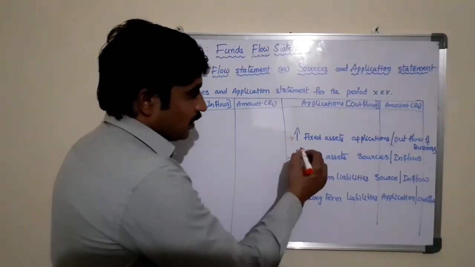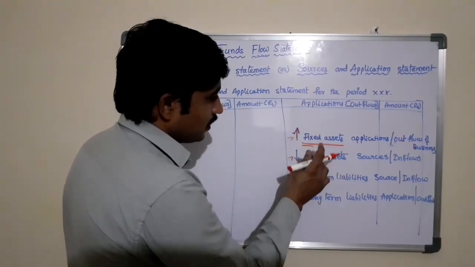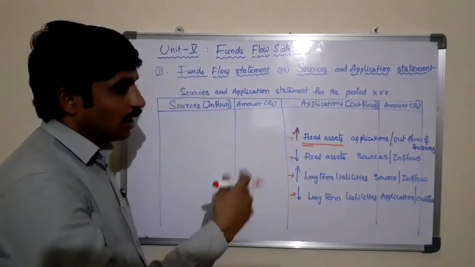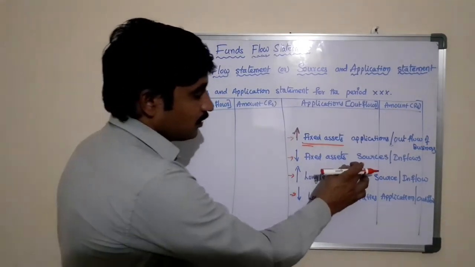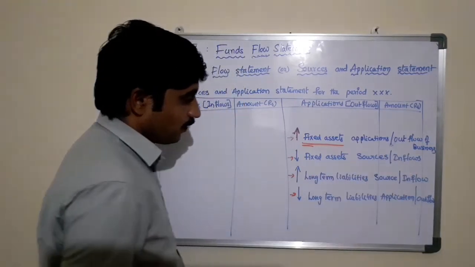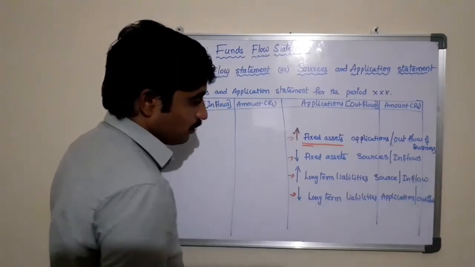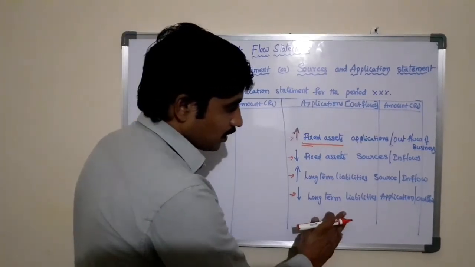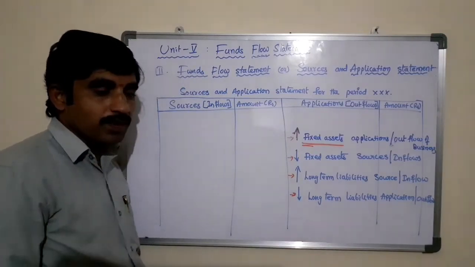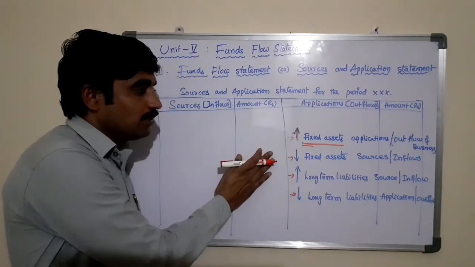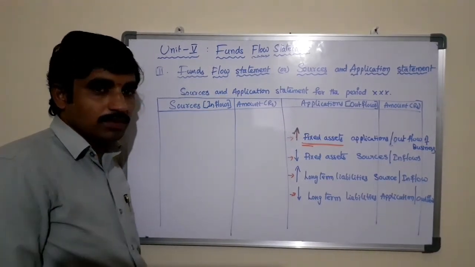Any increases in fixed assets, that is application or outflow, and any decreases in fixed assets, we need to treat as a source or inflow. Any increases in long-term liabilities, that is source or inflow of the business. Any decreases in long-term liabilities, that is application or outflow of the business. These four principles are very important while treating the fixed assets and long-term liabilities.